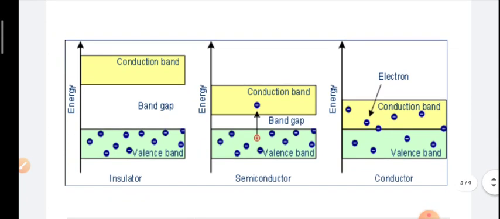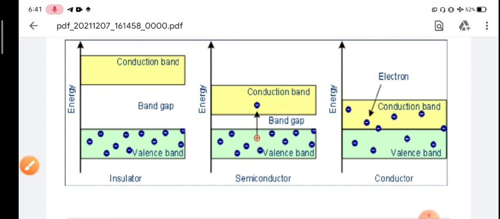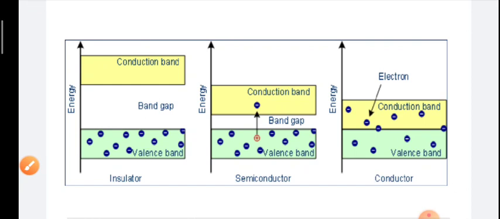Now the main thing is this diagram. Here, this is the conduction band and this is the valence band. You can see that the valence band has electrons; the blue things are electrons. In the insulator, the gap between the conduction band and the valence band is huge, in the semiconductor it is quite a bit closer, and in the conductor they are literally overlapping each other. So more and more electrons go into the conduction band for conductivity, and in the semiconductor only one or two electrons move into the conduction band for conductivity. Do you understand how this conductivity happens?